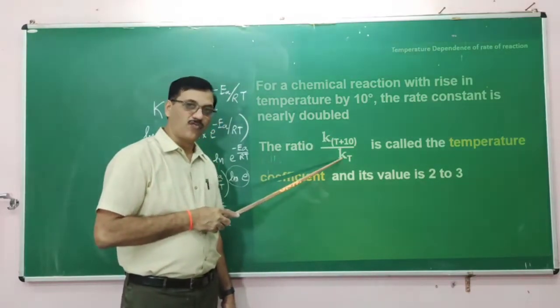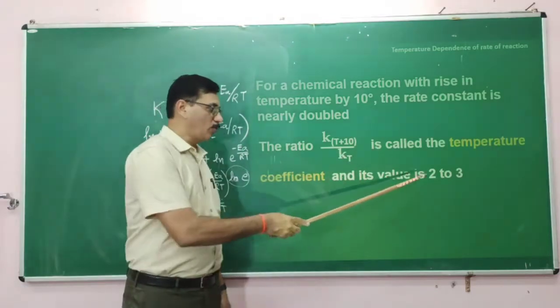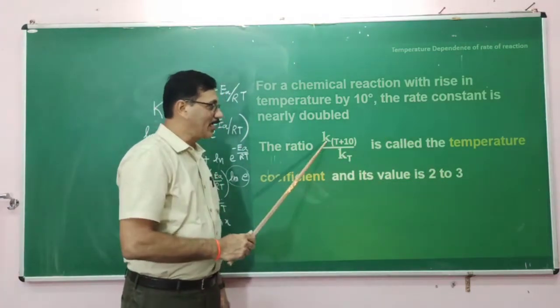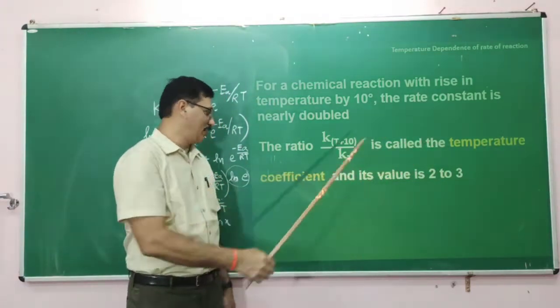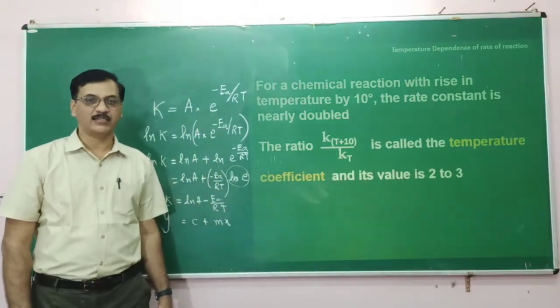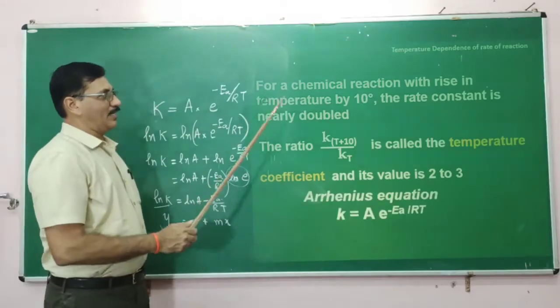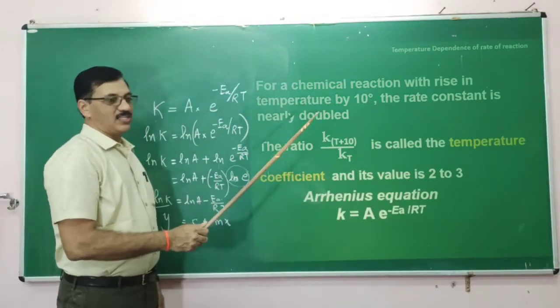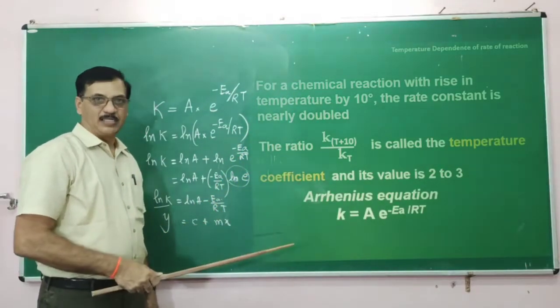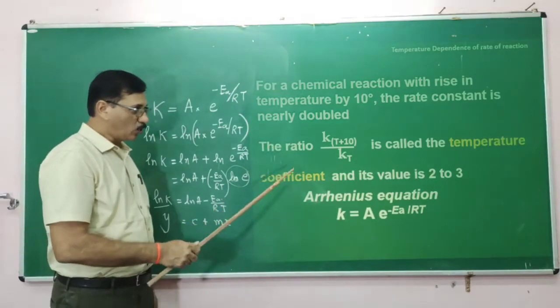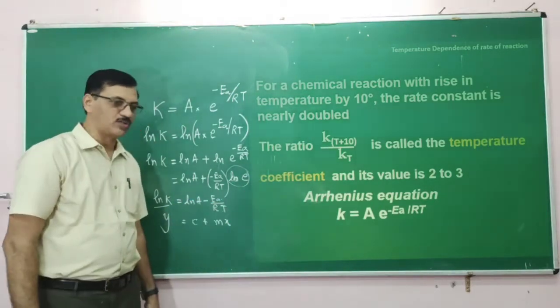For most reactions this value is found to be between 2 and 3, and we give this ratio the name temperature coefficient. So in a chemical reaction, with a rise in temperature by 10 degrees Celsius, the rate constant is nearly doubled, and the temperature coefficient for most reactions is between 2 and 3.